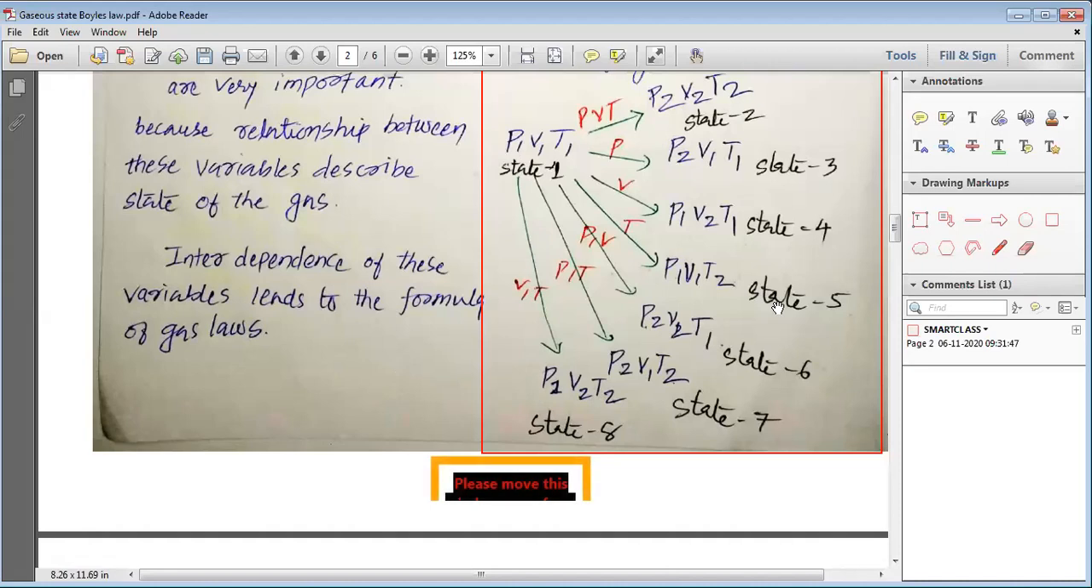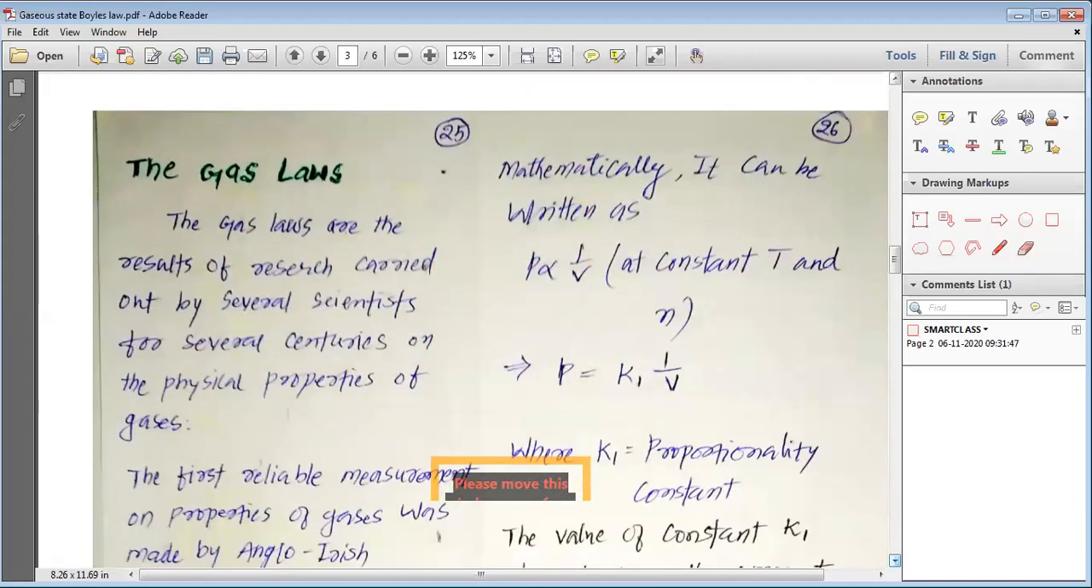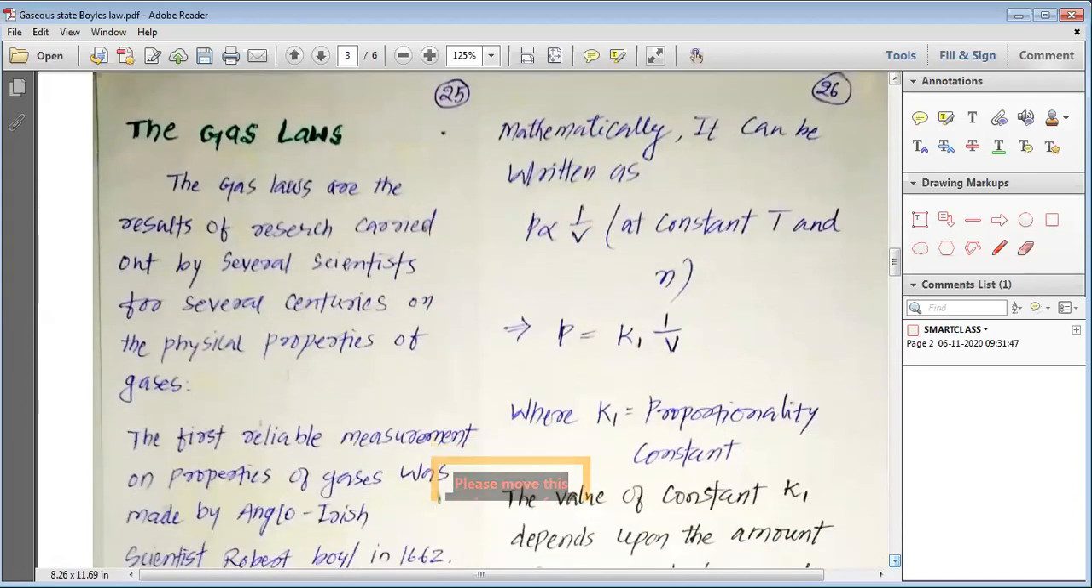My dear students, all these 8 states of the same gas are considered to be different states. And this is how, by using these state variables, we can explain the states of gases or states of matter. I hope the idea of states has become clear to you. If you want to ask anything, you can ask me, or we can move to the gas laws.